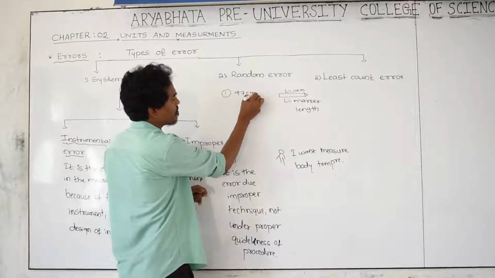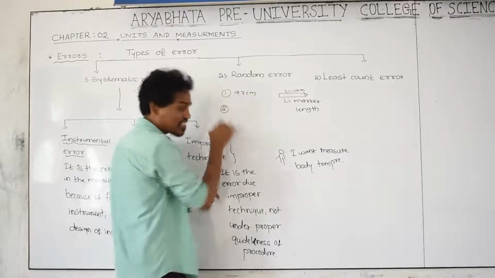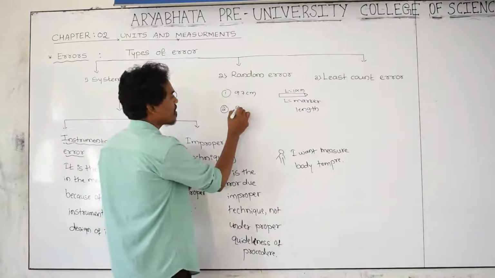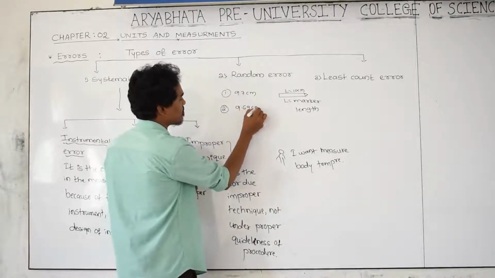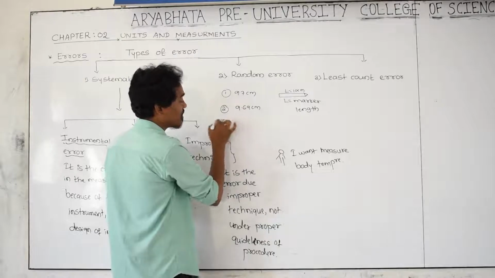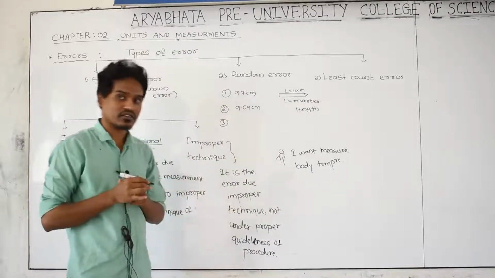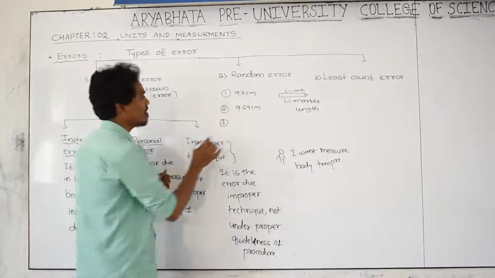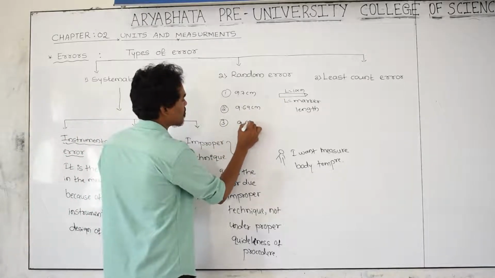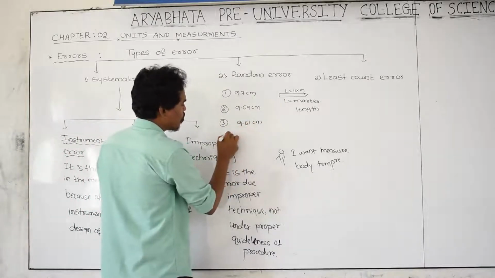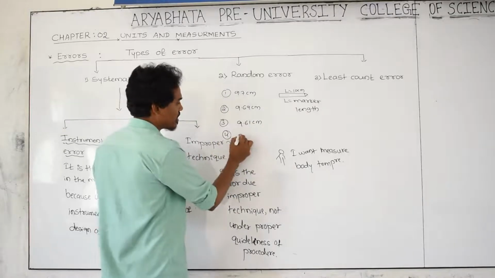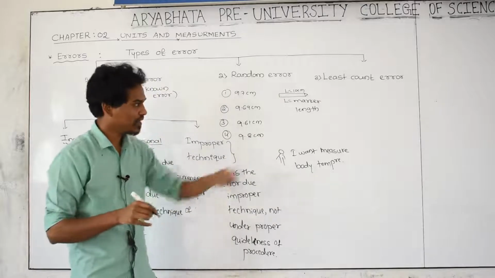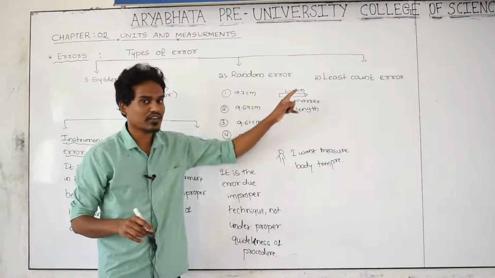It will become 9.7 centimeter. Second time, once again I am measuring the length of the marker by using the instrument. It will become 9.69 centimeter. And the third time, once again, one more time by using the instrument, I am going to measure the length of the marker. I am getting 9.61 centimeter. Fourth time once again I am doing, I get 9.8 centimeter. But its true value of length is 10 centimeter.